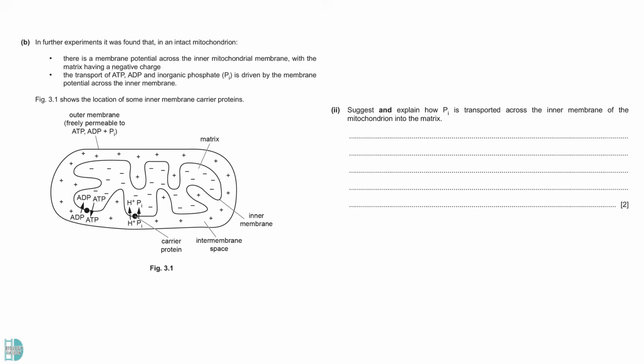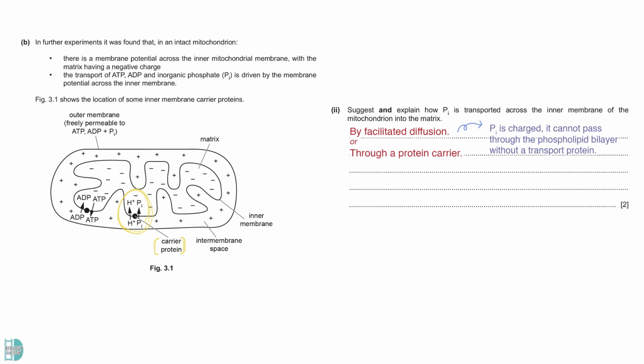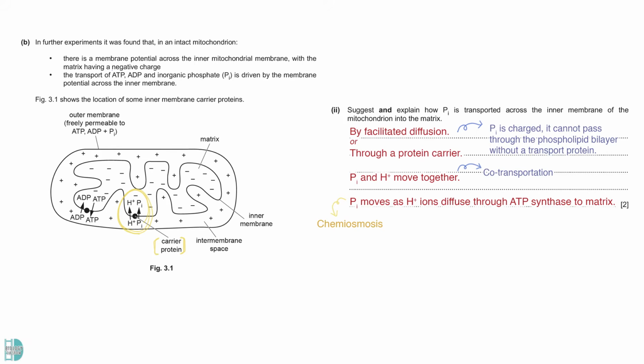Question 2. Suggest and explain how inorganic phosphate is transported across the inner membrane of the mitochondrion into the matrix. You can see from the diagram that it is transported by facilitated diffusion or through a protein channel or carrier. Inorganic phosphate is charged, so a transport protein is always needed. The diagram also shows co-transportation as inorganic phosphate and proton move together. When we learn the process of chemiosmosis, we say that protons enter the matrix via the ATP synthase. So, this is the third point.